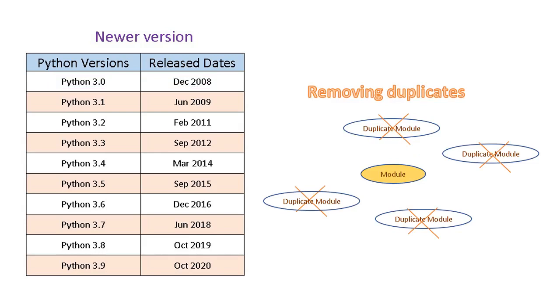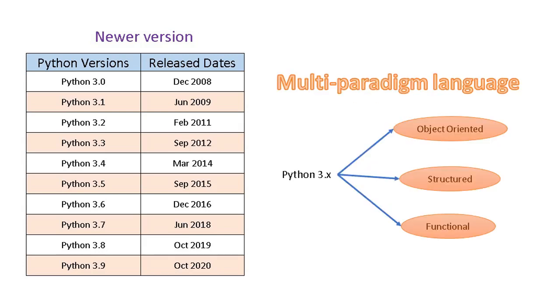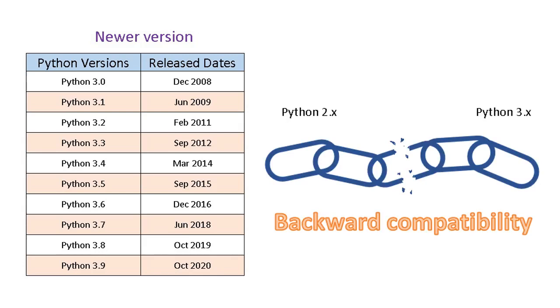Python 3.x mainly focused on removing duplicative constructs and modules, in keeping with the philosophy that there should be one, and preferably only one, obvious way to do it. Python 3.x remained a multi-paradigm language. Coders could still follow object-oriented, structured and functional programming paradigms. Python 3.x broke backward compatibility, and Python 2.x code does not run unmodified on Python 3.x.